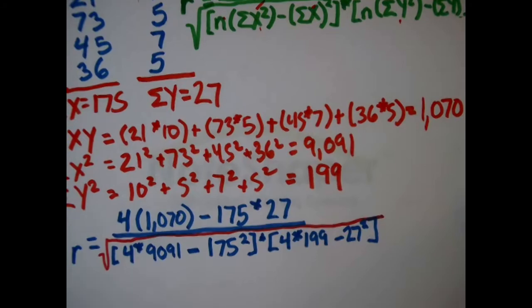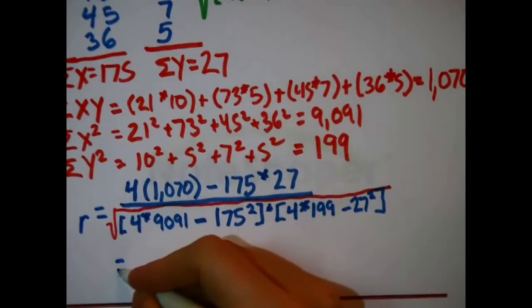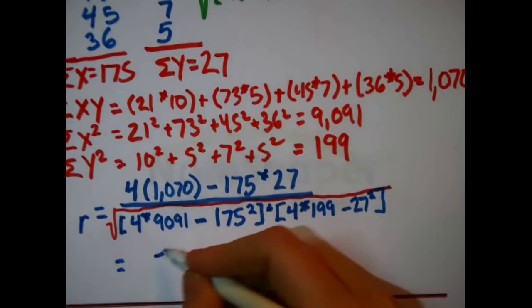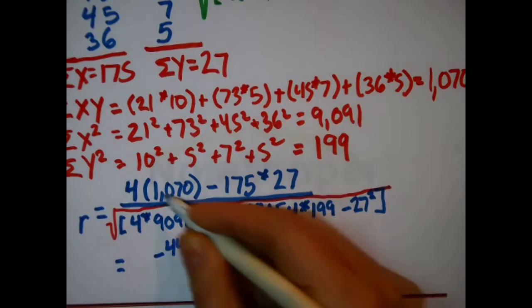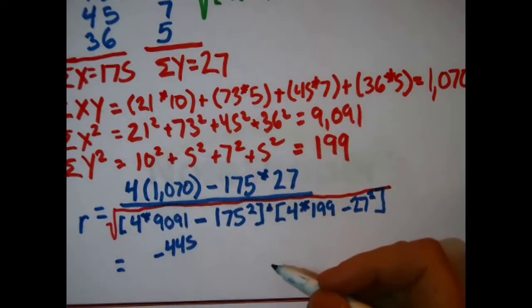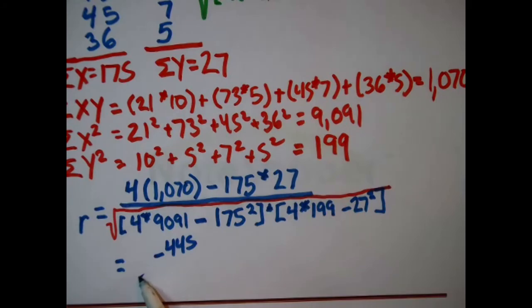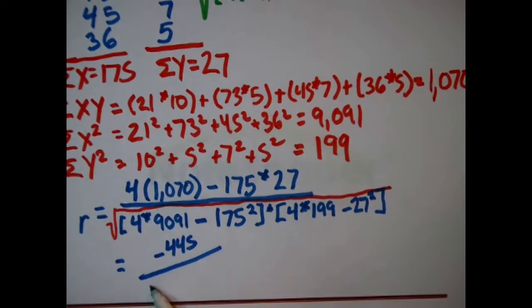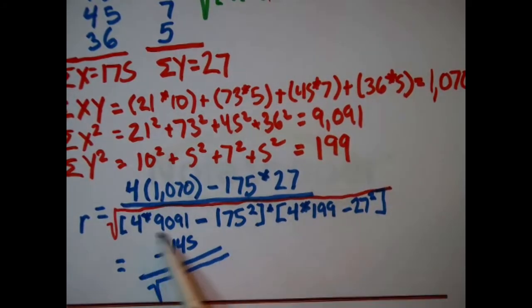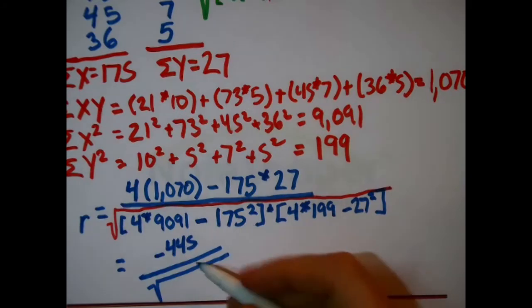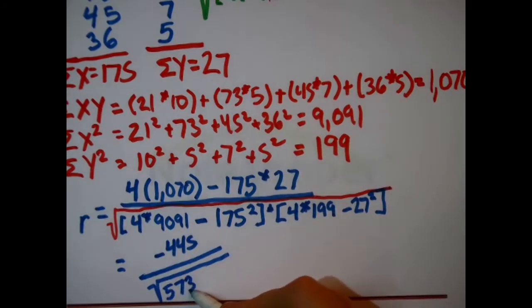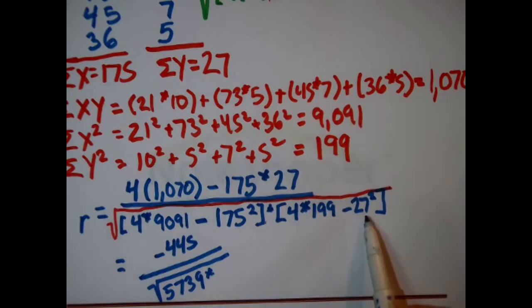So I did some of these calculations. I get in the numerator, see if you get the same result, that this works out to be a negative 445. And in the denominator, that is a square root. Okay, this half of it, I get 5,739 times this half of it right here. Are you getting the same thing?